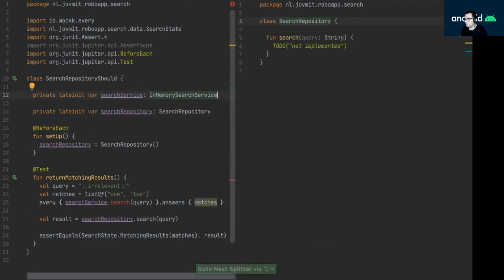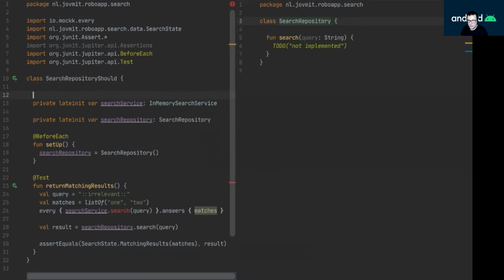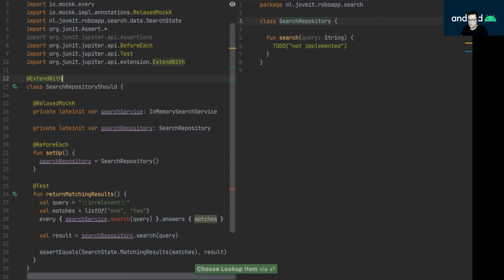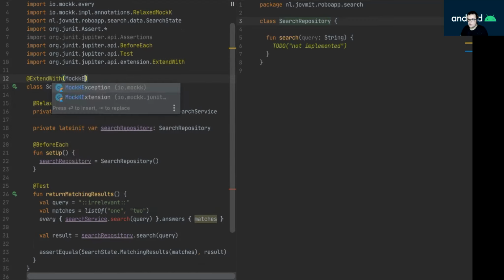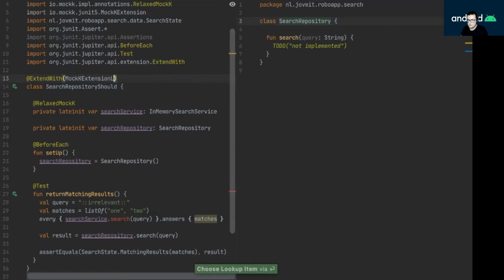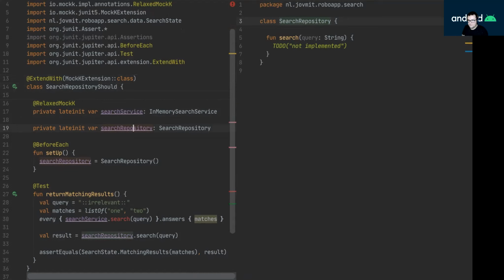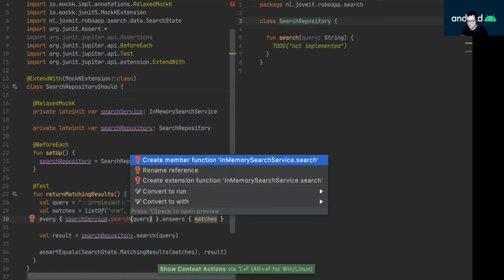However, I'm working with a search repository for now. And this is going to be a mock. And because we are working with mocks, I have to extend here with mock extension. All right. And of course, the search service doesn't have a search function.